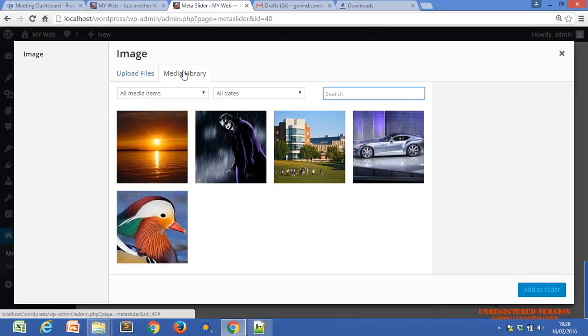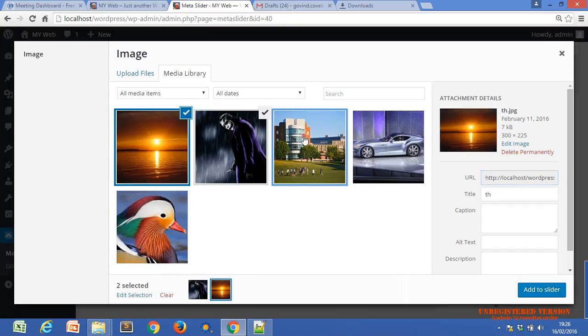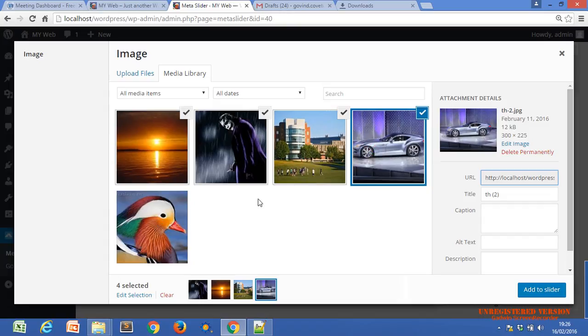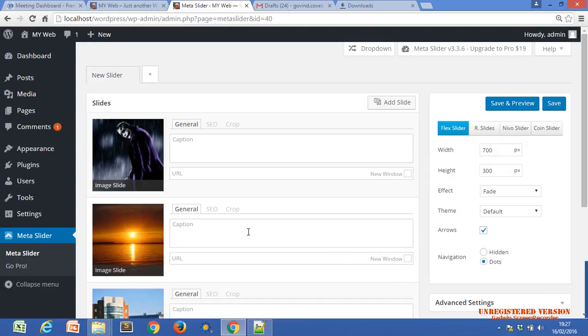Okay, Nazar, if you want, just control-click and use these, three or four, just use four images. You can use any image. Okay, click on add to slider, then it will automatically be added to the slider. Yeah, now it is added.